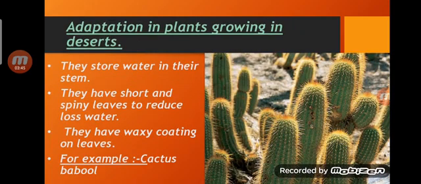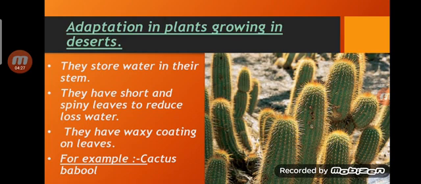Next one is adaptation in plants growing in deserts. So what are the specialities? In the picture you can see it is a cactus plant. It generally grows in deserts. They store water in their stem. They have short and spiny leaves to reduce water loss. Why do they have spiny leaves? To reduce water loss.